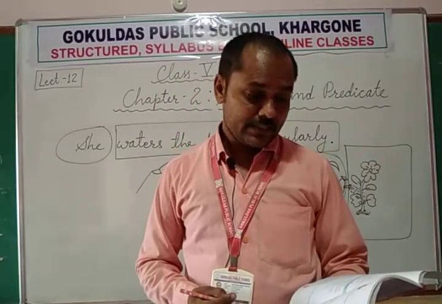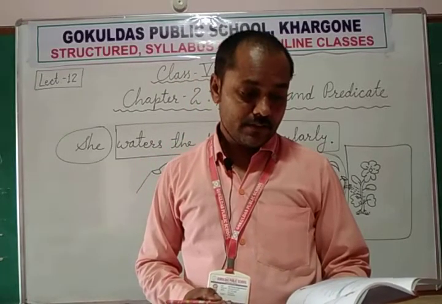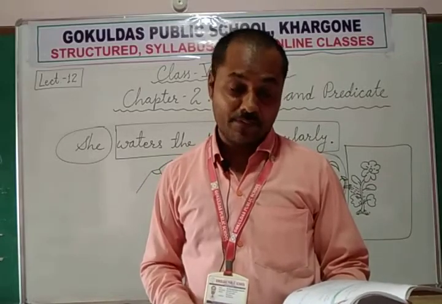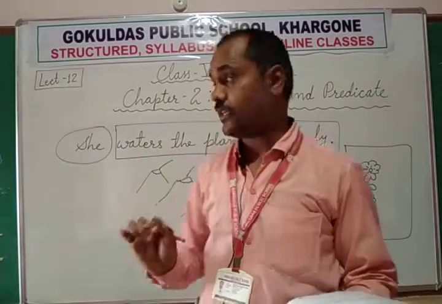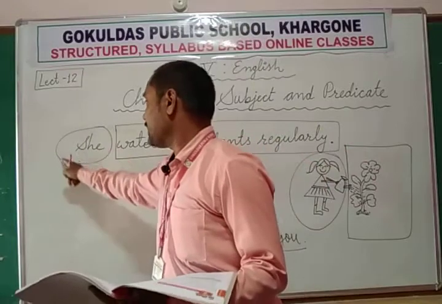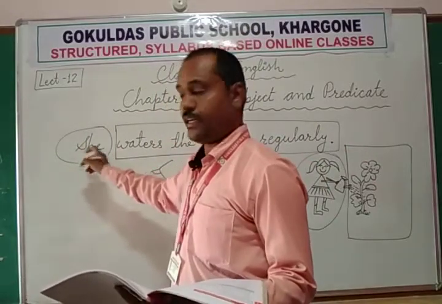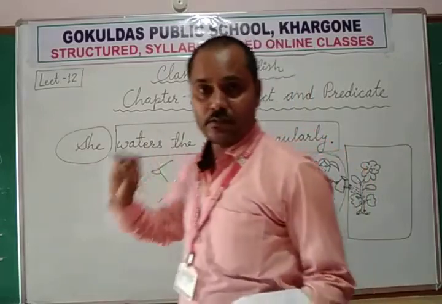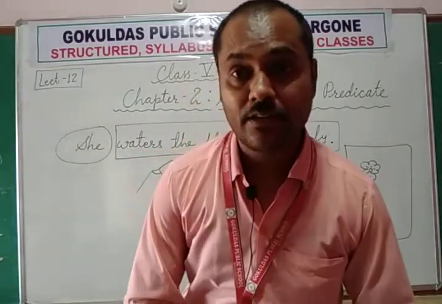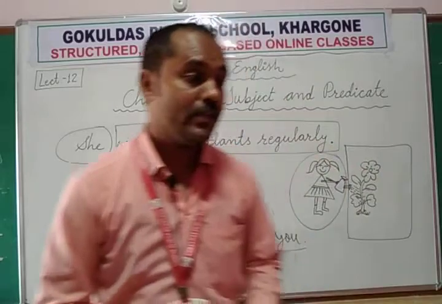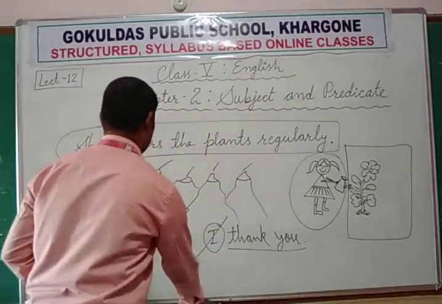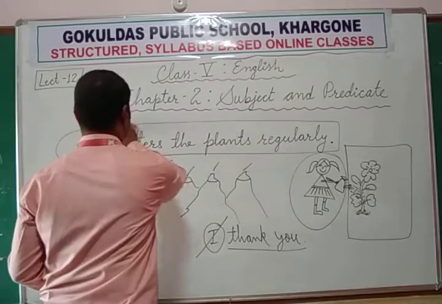How will we separate it? One solution is that I can circle the subject and underline the remaining part, the predicate, so we can understand that it is divided. For the subject I will make a circle. You can also do the same.